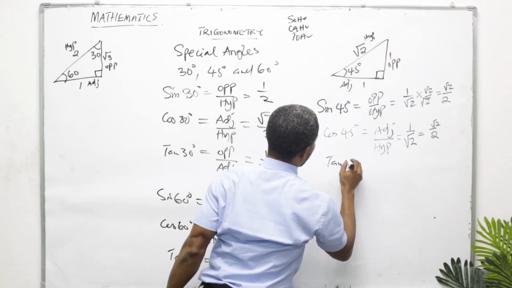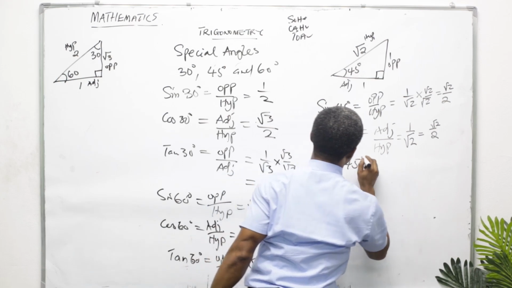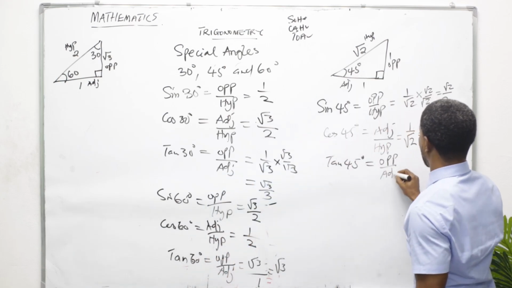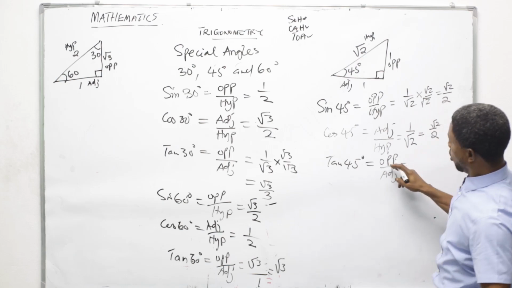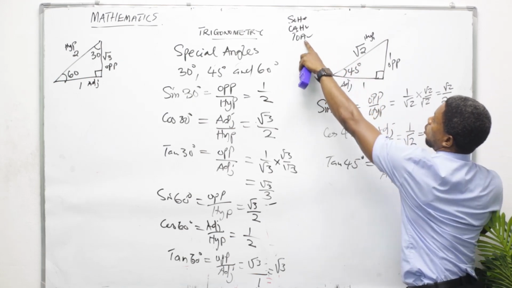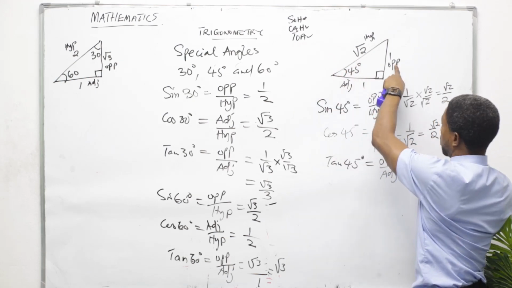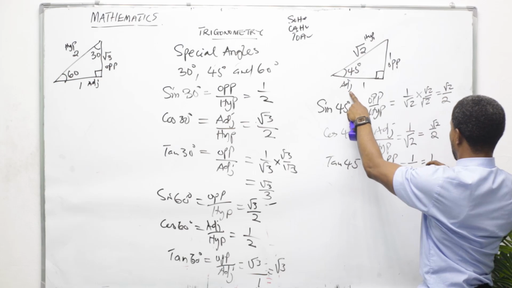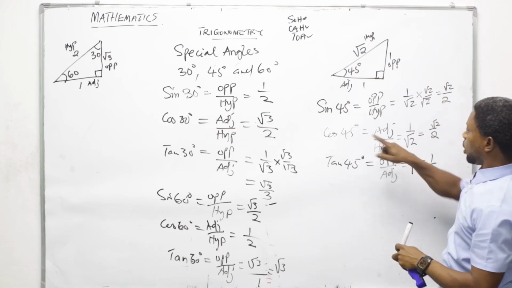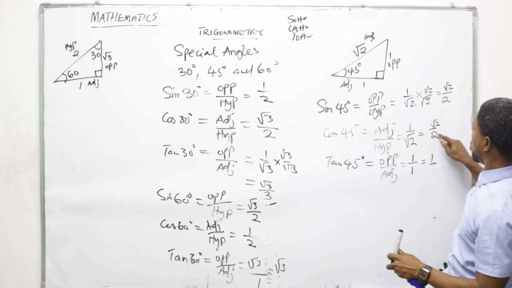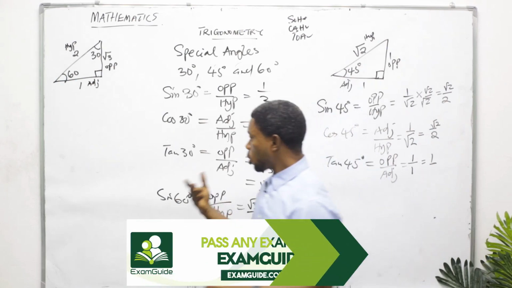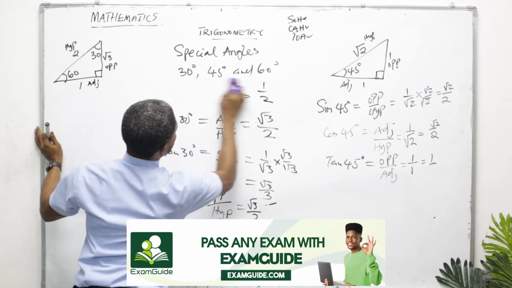Then tan 45 degree is equal to opposite over adjacent, which is now equal to what? Look at here, adjacent, opposite. So opposite is 1. Adjacent is 1. So tan 45 anywhere in mathematics is equal to 1. Cos 45 anywhere in mathematics is equal to root 2 all over 2.